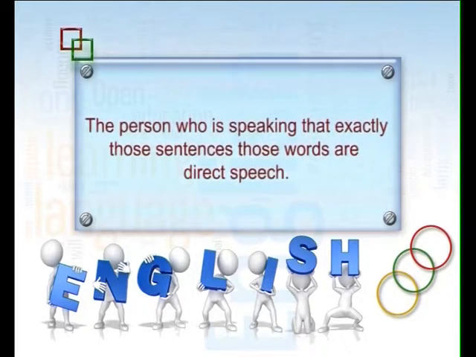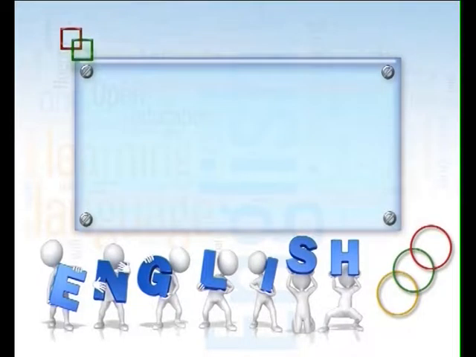It should be clear that direct speech is the exact sentences, the exact words, of the person who is speaking. When you are reproducing it, it becomes indirect speech. So, for example, the sentence is: "I am playing now." You will tell it in indirect speech.